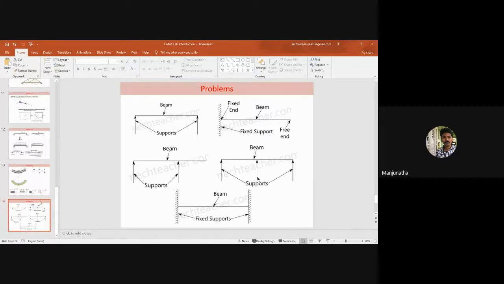Is that clear, so that we can proceed with the ANSYS lab? Yes, sir.